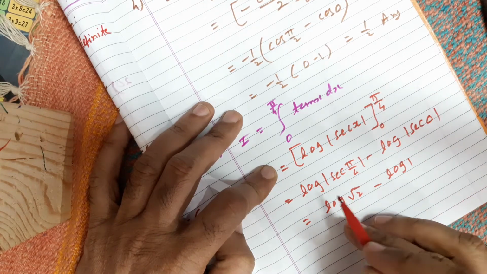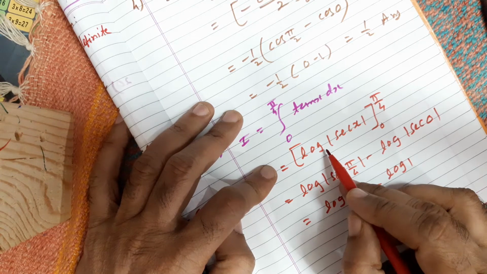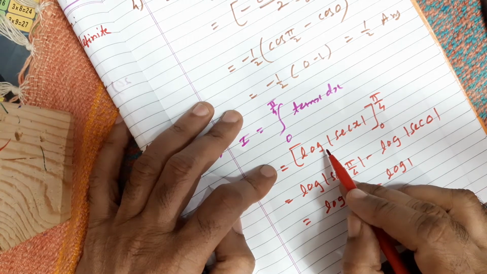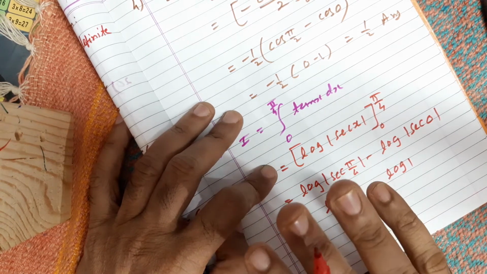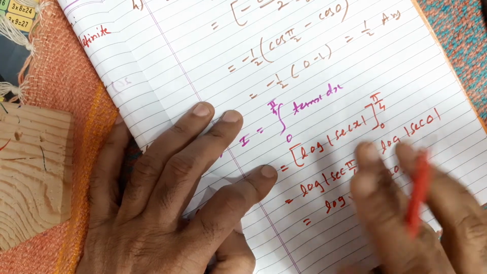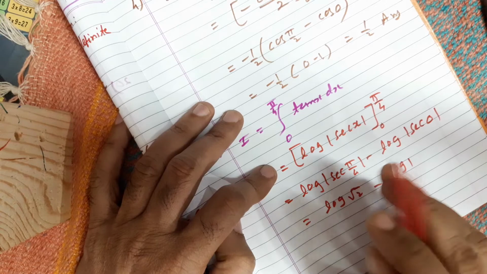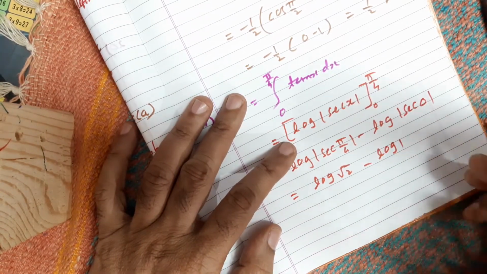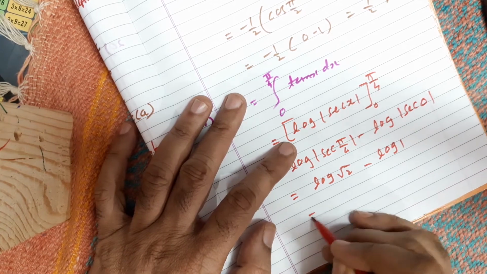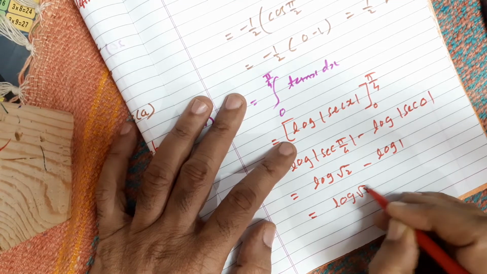Be careful. Here I have not written any base. When you don't write a base, that base is considered by default as e, small e. So if the base is small e, there is no need to write it. Otherwise, you have to mention it, if it is 2 or 10 or any other log. Okay, right. So log of 1 is 0. So you have the final answer, only log of root 2. So this is the answer.